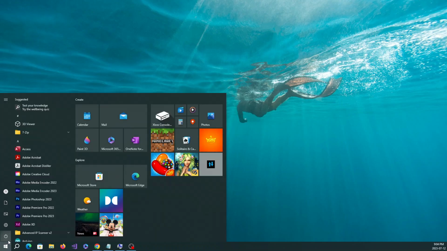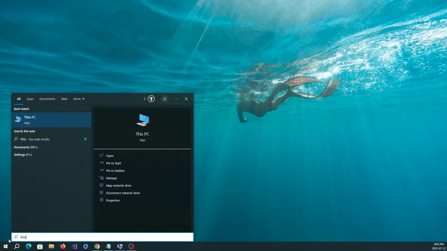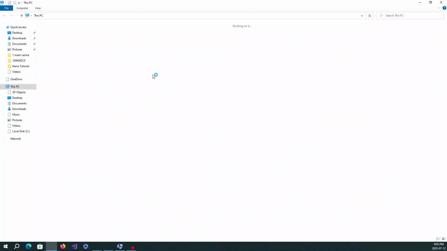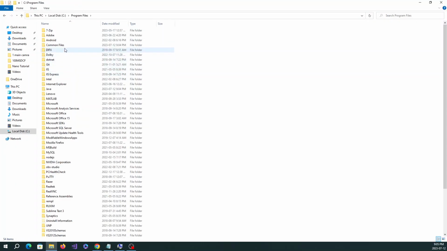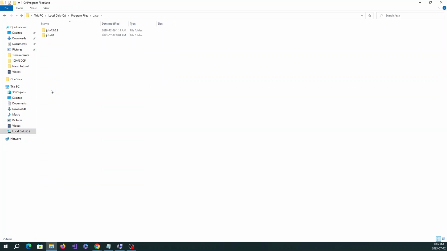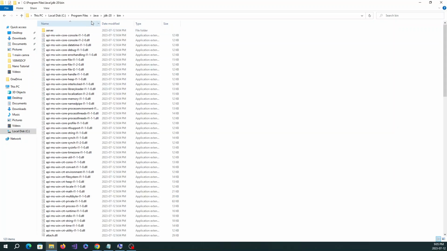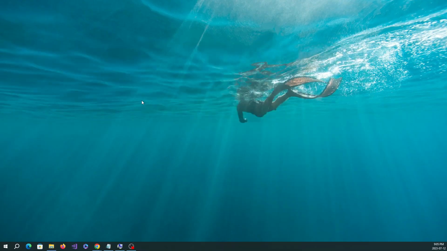Now you would need to go to This PC again. You would go to C, Program Files, go to Java, and then you would go to the latest one you have installed. Then you will go to bin. Now you would right click, copy address. We're doing this because we would like to set up our environment variables.